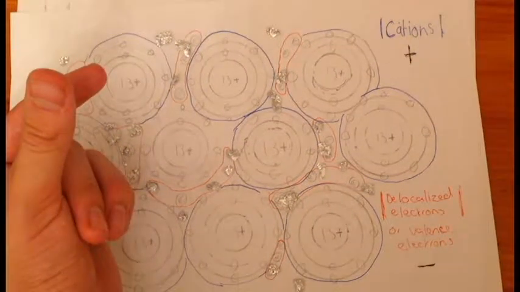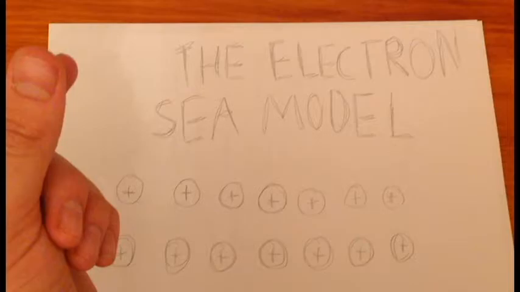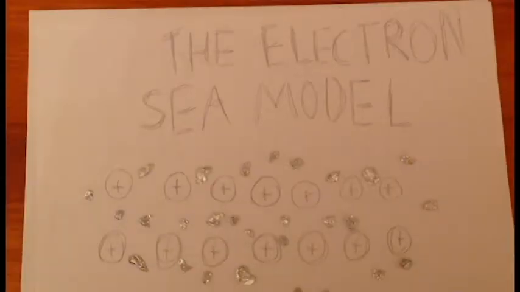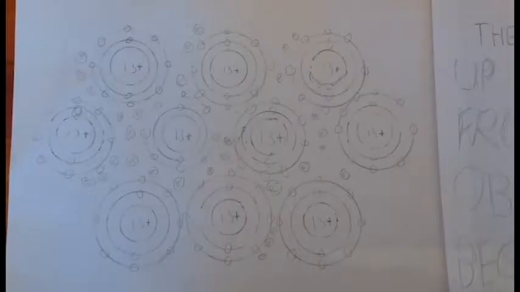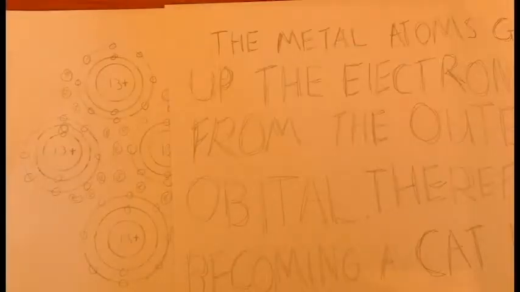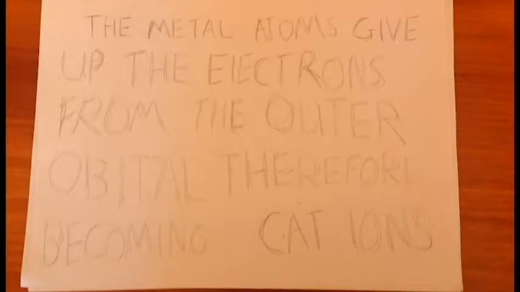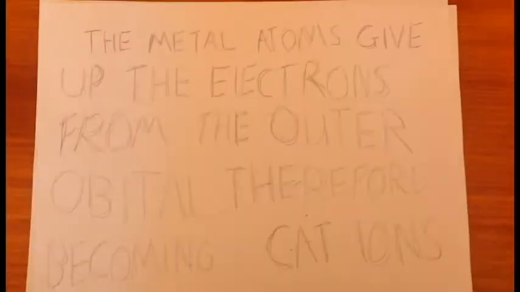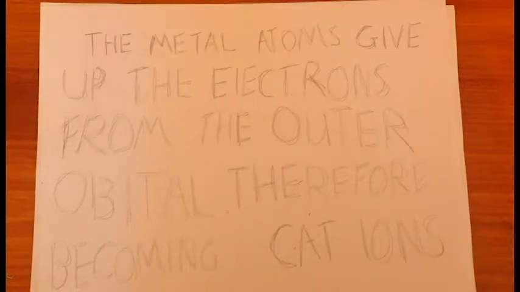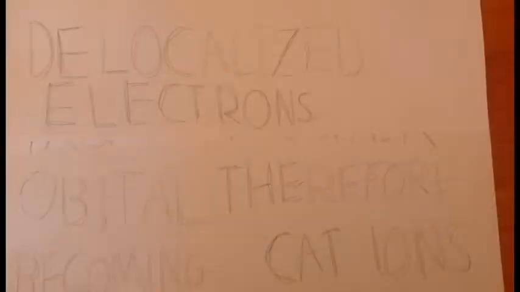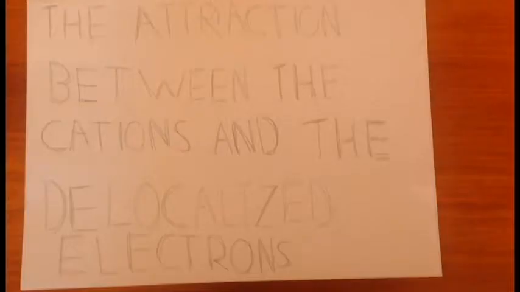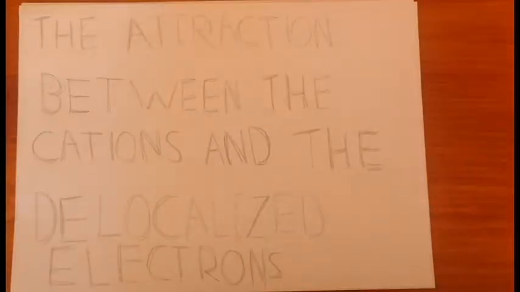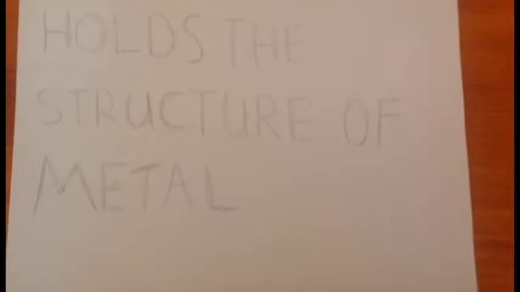This is called the electron sea model. The electron sea model shows how the structure can be held together through the free-floating electrons and the cations. The metal atoms give up the electrons from the outer orbital, therefore becoming cations, positively charged. And the attraction between the cations and the delocalized electrons is what keeps the structure of the metal.